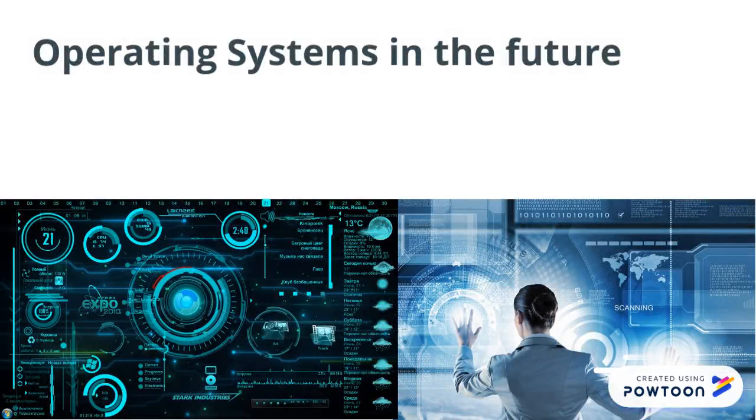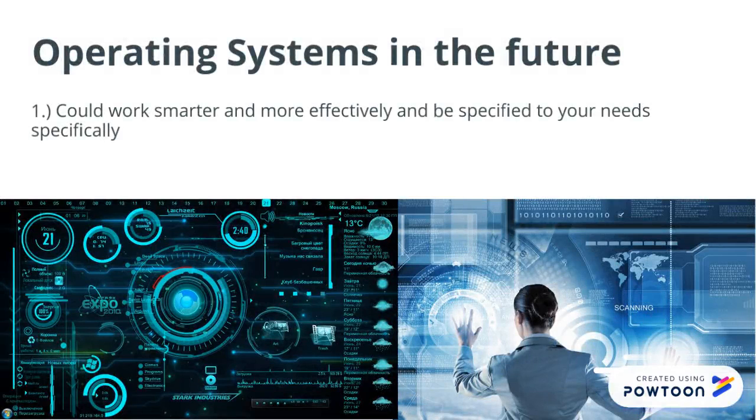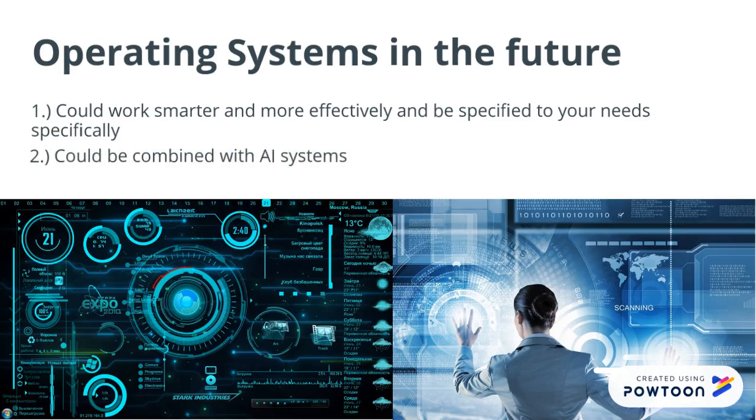Operating systems in the future are an interesting topic. They could work smarter and more effectively, often being personalized to one person and adapting itself to suit that person's needs. Many sci-fi films and action movies have already portrayed live-action versions of intelligent operating systems, like the one called Jarvis in the Iron Man movies. Jarvis has its own voice and can make intelligent decisions based on Iron Man's orders. And with the increasing amount of research being done into AI, I don't think we are that far off from getting personalized intelligent operating systems.